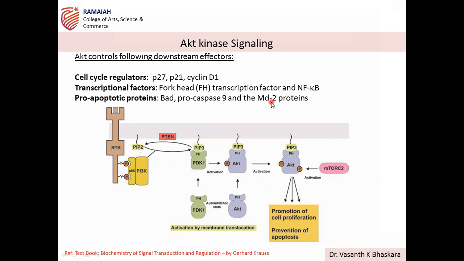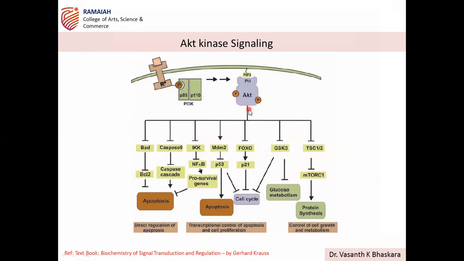So all these proteins are responsible for the physiological effects through the PI3K AKT signaling cascade. Understood, all of you? That is all about PI3K AKT, and these are again the different effectors of AKT. If you have the question, this illustration you have to practice.